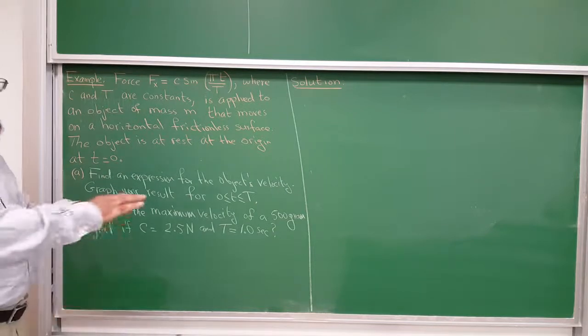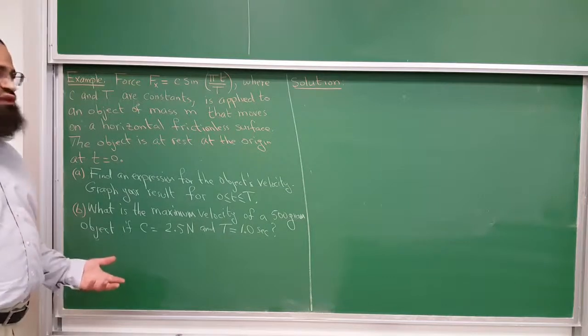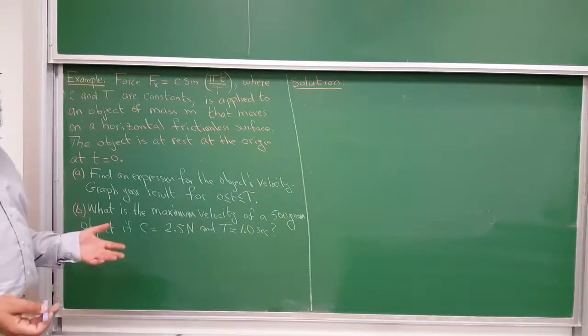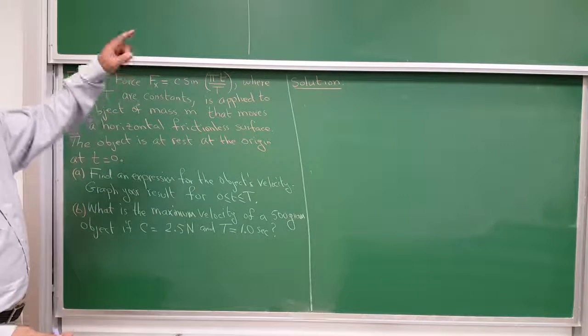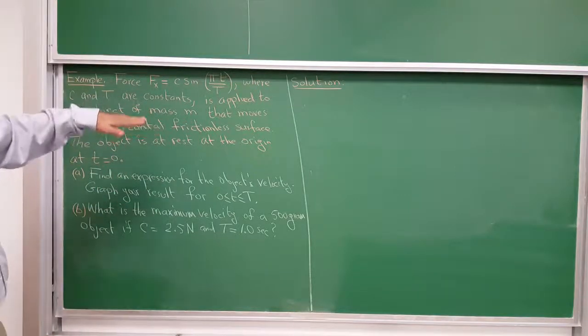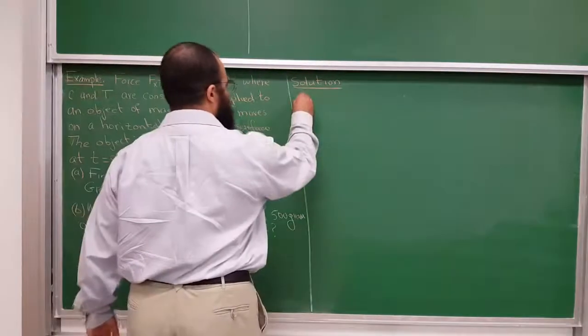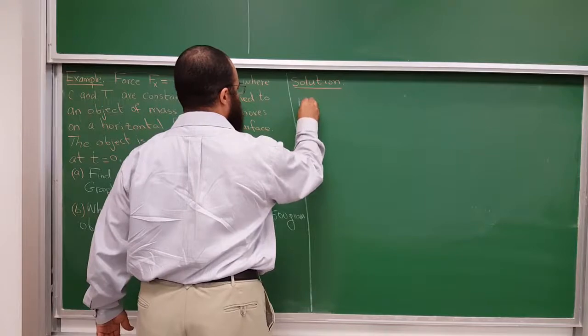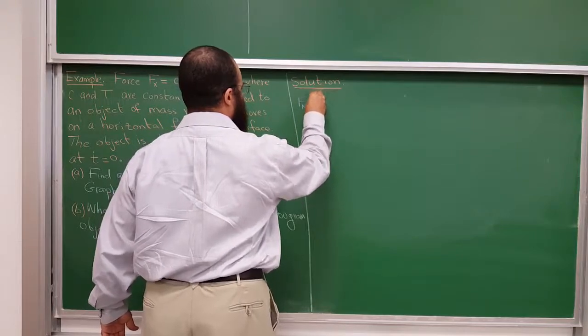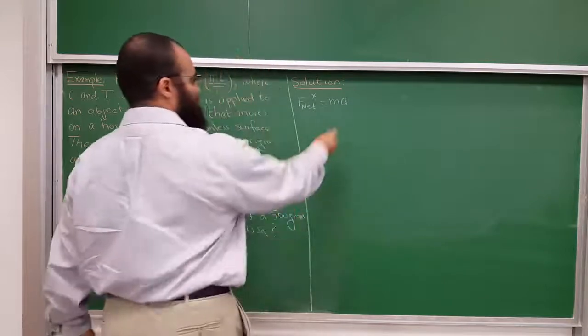So if the surface is frictionless and horizontal, there is no friction or anything else. Of course, there is gravity and normal force, but those are in the upward direction. So the only force in the x direction is this force, and that force will cause an acceleration. So I know that the net force in the x direction will equal the mass times the acceleration in the x direction.